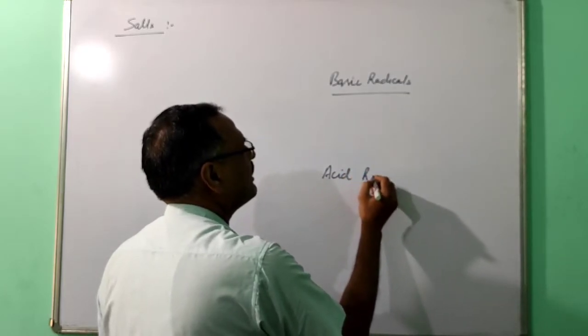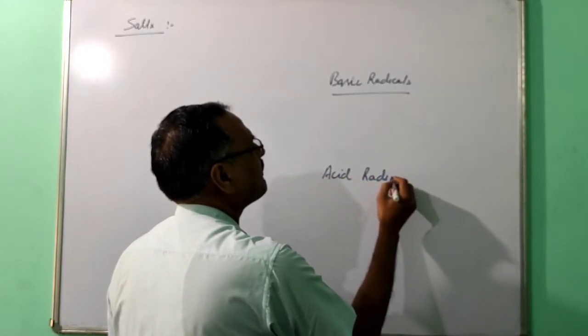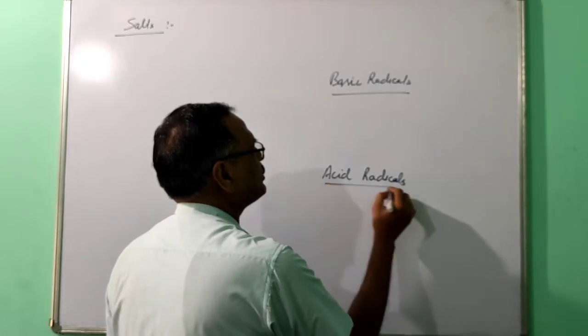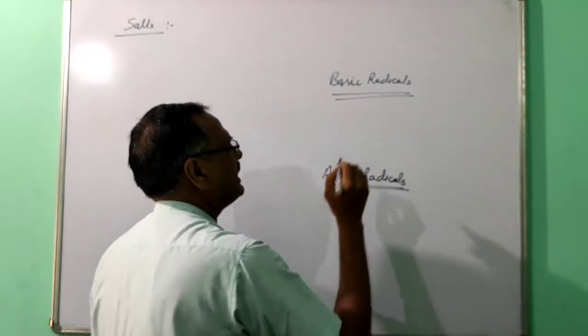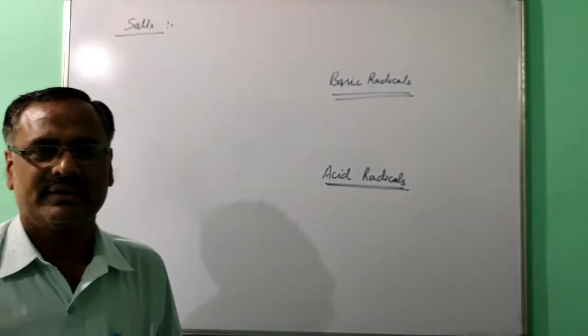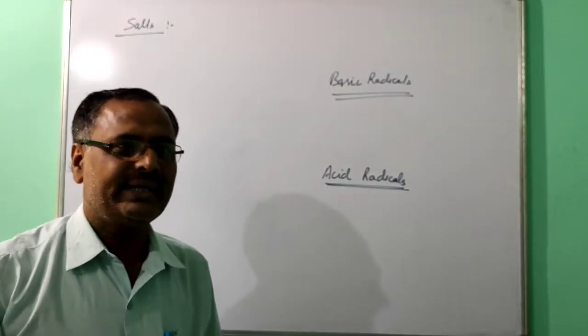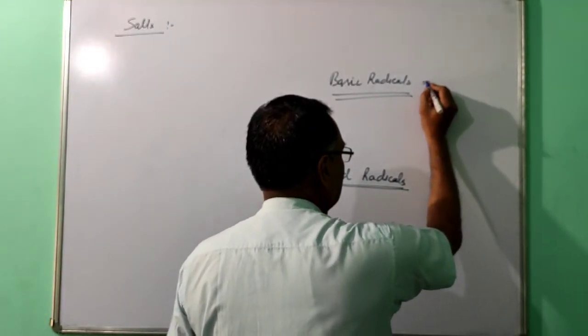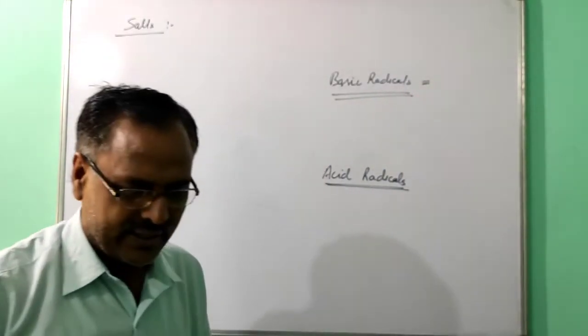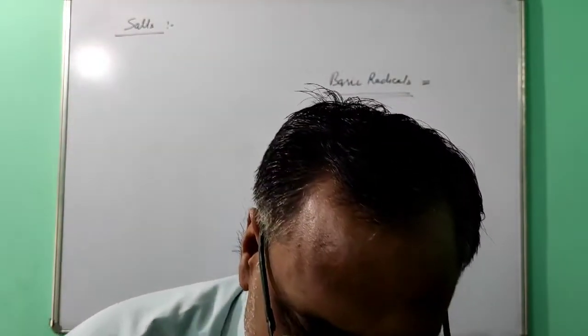So what are the basic radicals? Cations are called basic radicals.